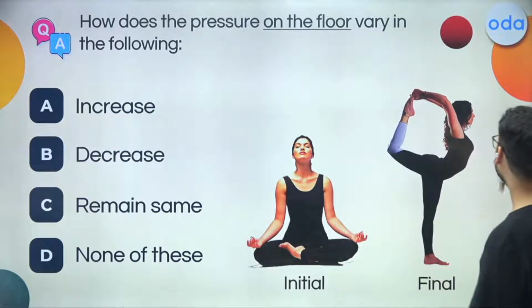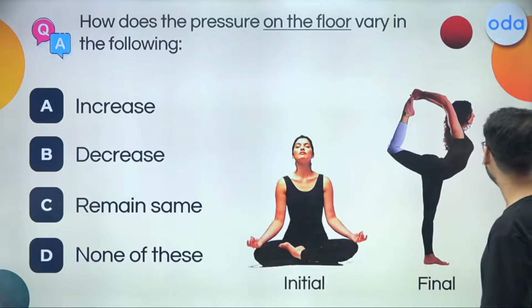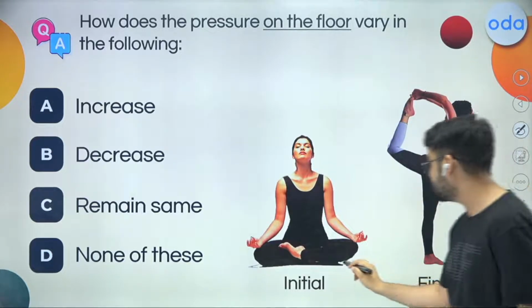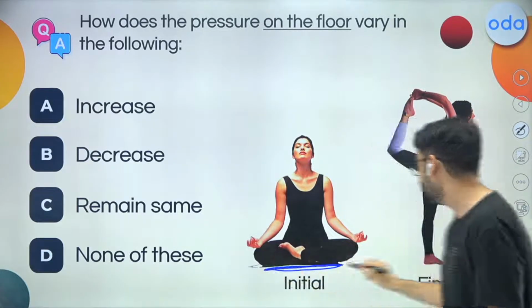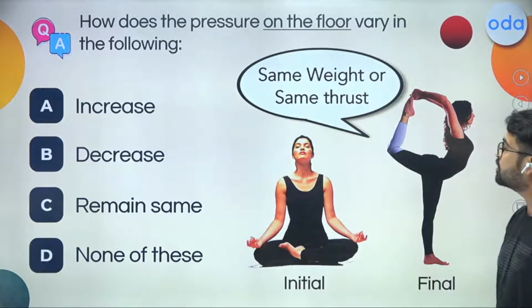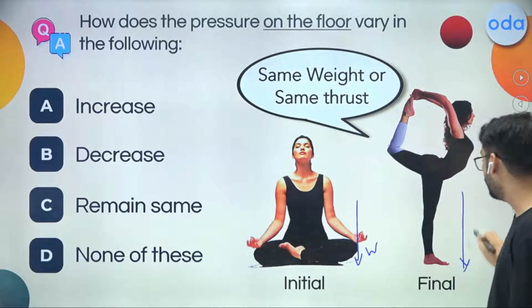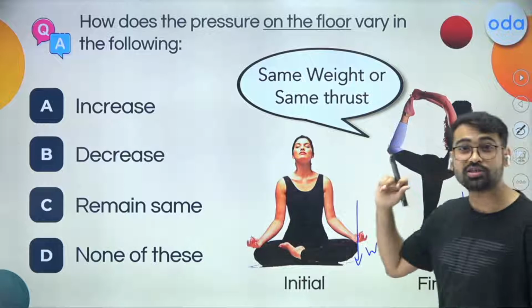First of all, you want to talk about the floor, that is over here and over here. That means if you want to mark, you can say this is the area over here and this much is only the area over here. The next thing that you can say is that the weight is the same, that is W is the same over here, right? Or the thrust is the same.